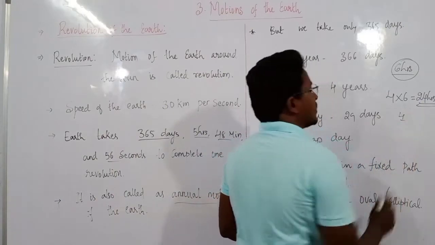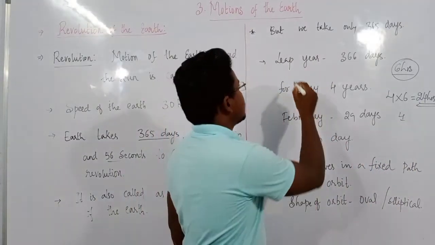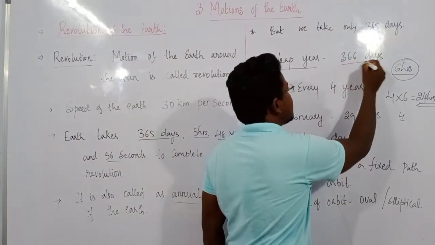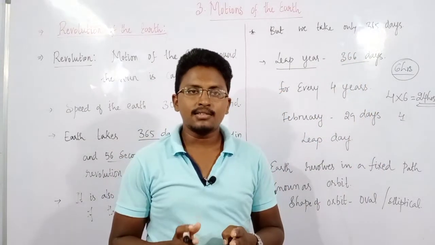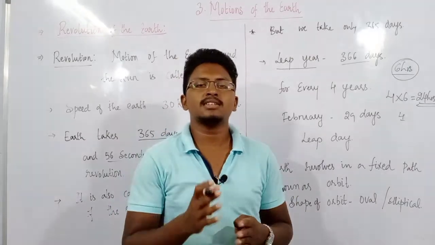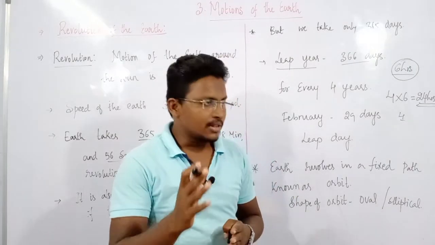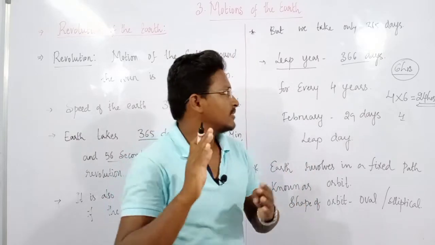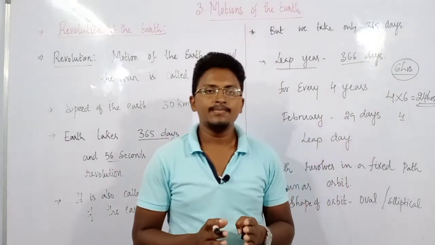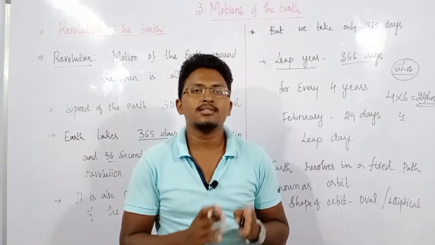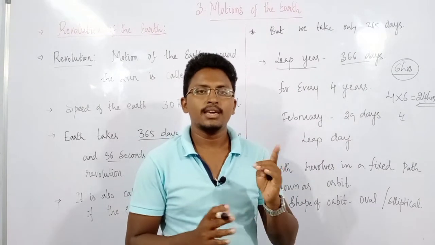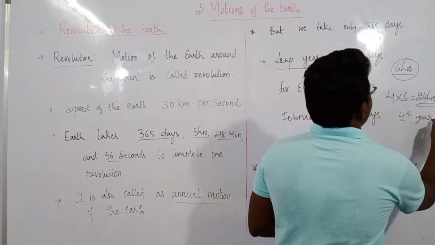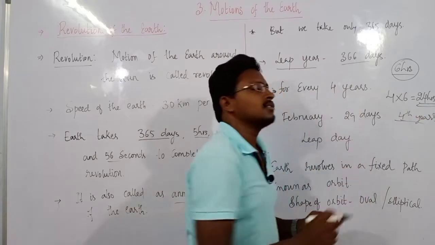That is why every 4 years we get something known as a leap year, where we have 366 days, whereas in a normal year we have only 365 days. Why? Because every year we are saving these 6 hours, and after 4 years they become 24 hours, 1 day. That 1 day is added on every 4th year. So every 4 years we get a leap year.